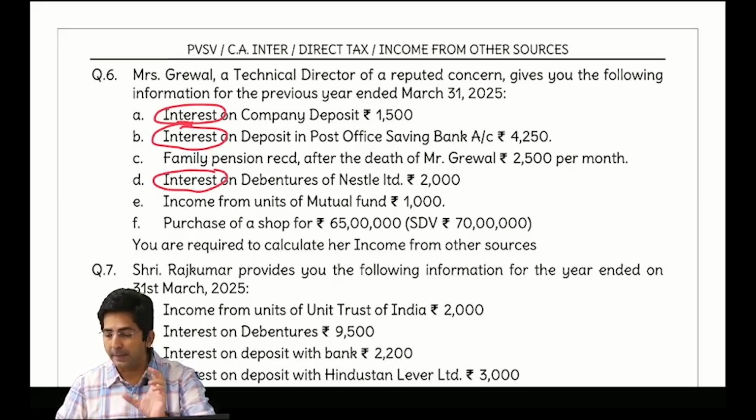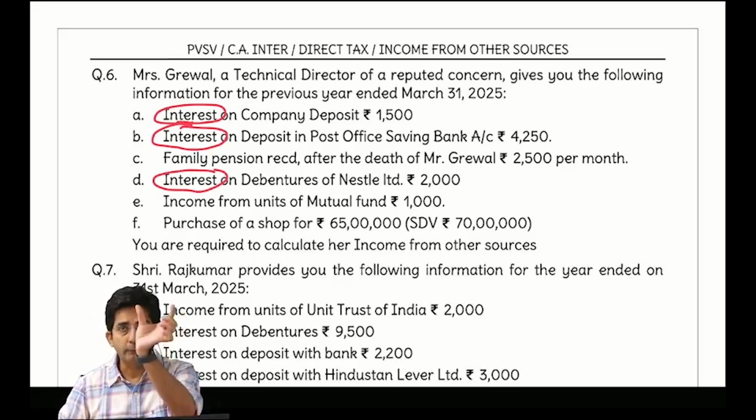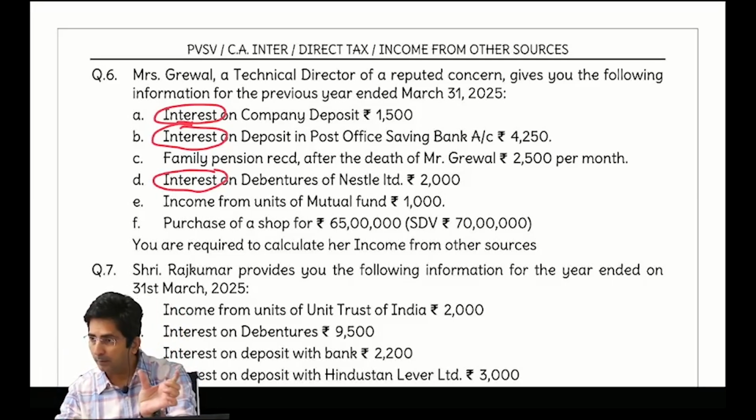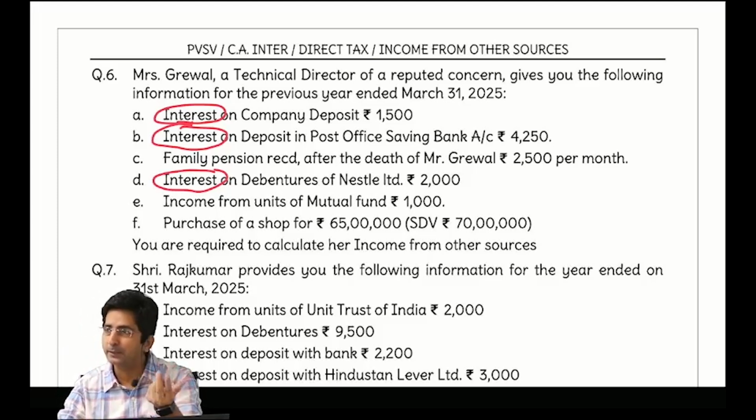But see, what is our pattern? First find out the difference. Remember our method? Difference is 5 lakhs. Compare with the formula. That formula will give you 6,50,000, 10%. So compared to 6,50,000, our benefit is small. And if the benefit is small, it will be exempt. So this will be exempt.